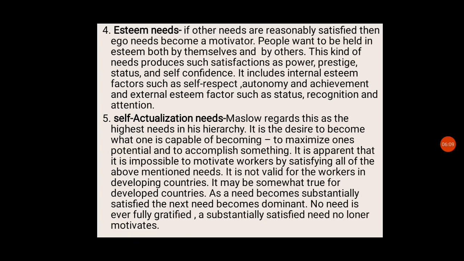It is apparent that it is impossible to motivate workers by satisfying all of the above mentioned needs. It is not valid for workers in developing countries, so it may be somewhat true for developed countries. As a need becomes substantially satisfied, the next need becomes dominant. So no need is ever fully gratified. A substantially satisfied need no longer motivates.